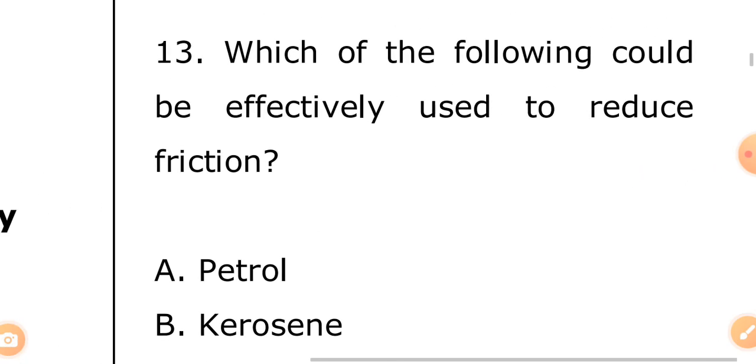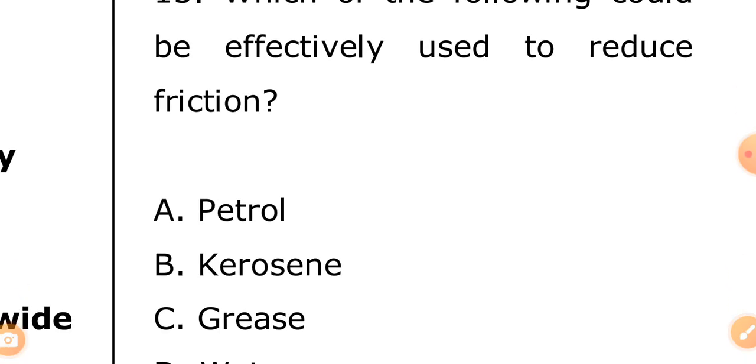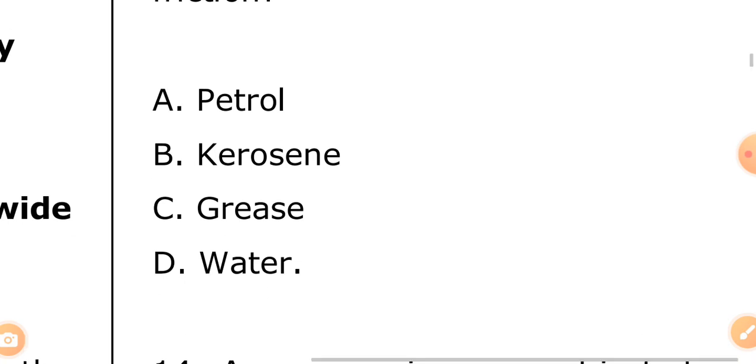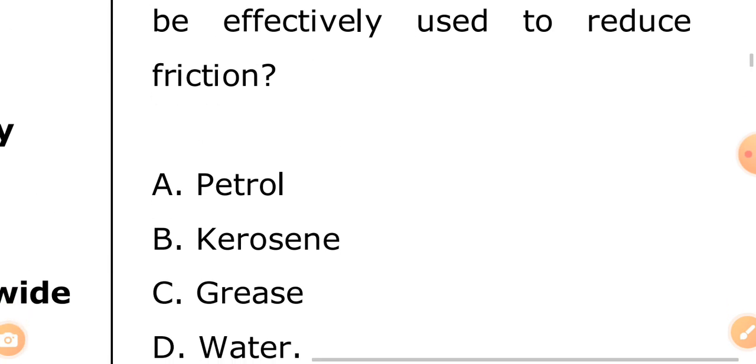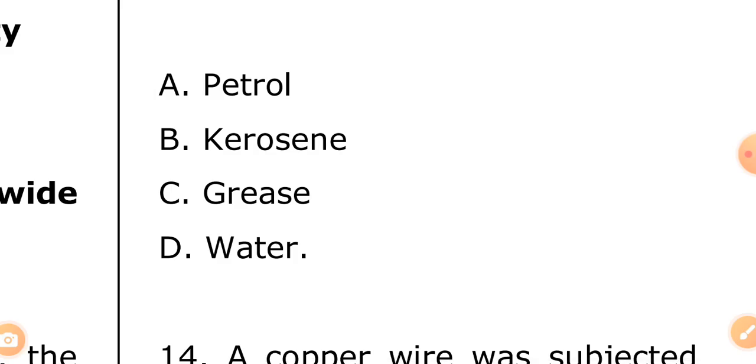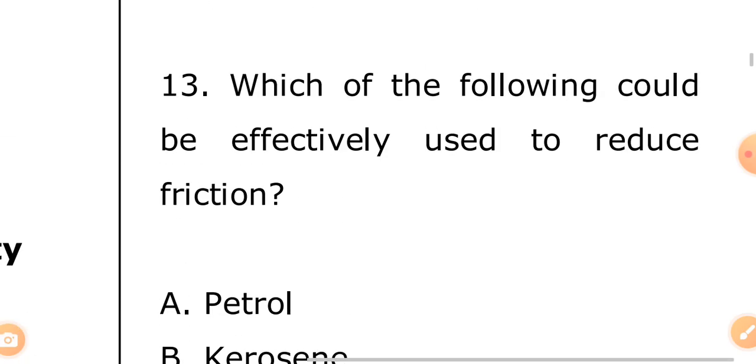Look at question 13. Which of the following can be effectively used to reduce friction? You use lubricants to reduce friction.